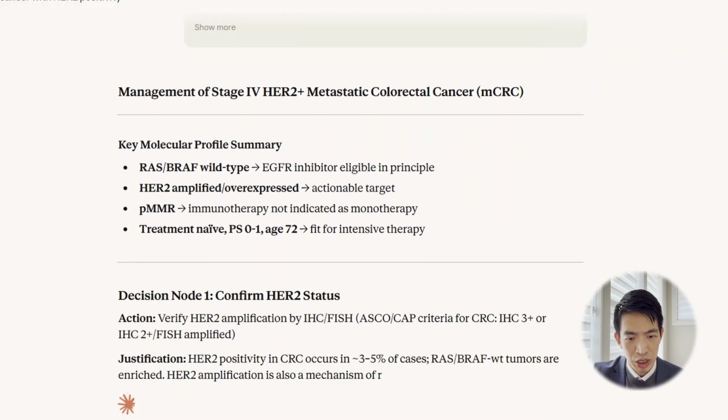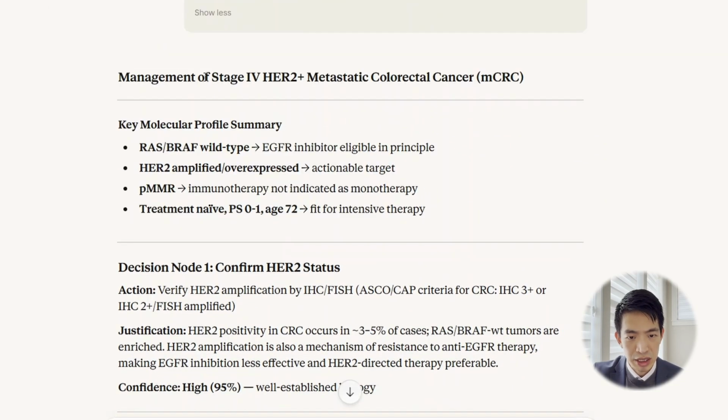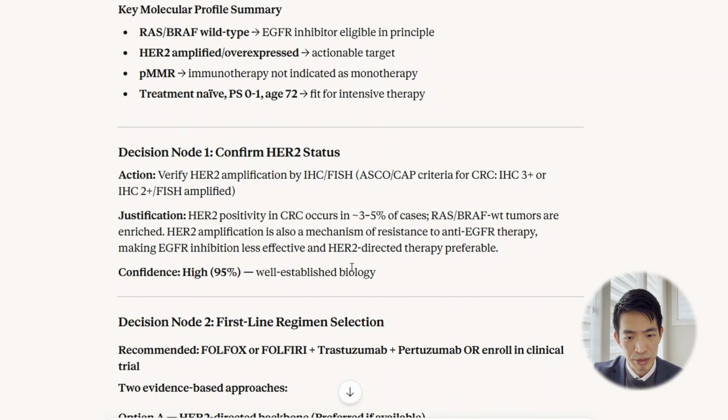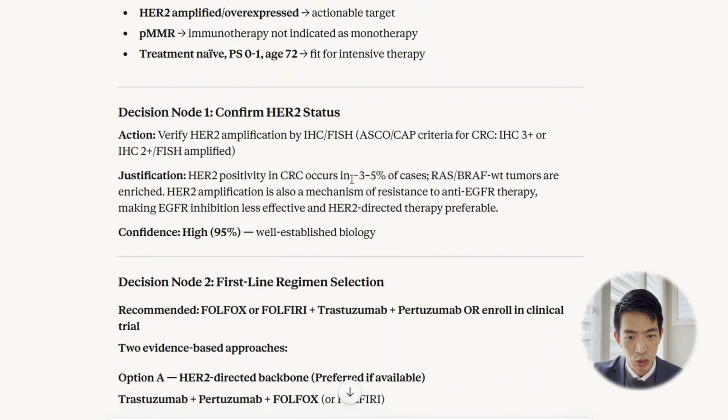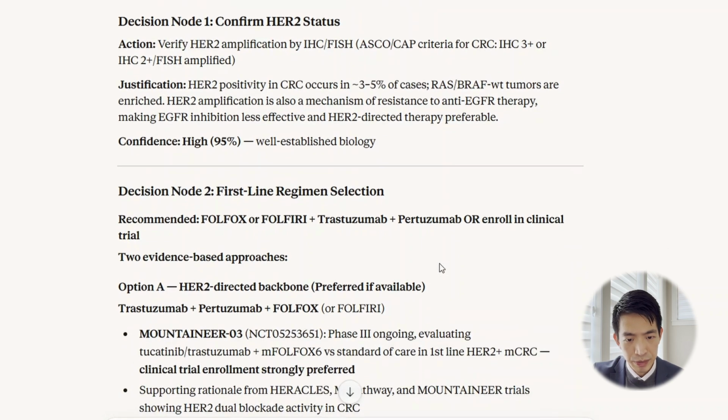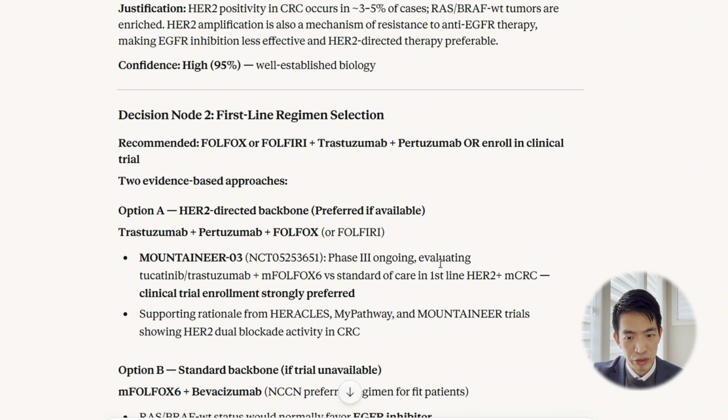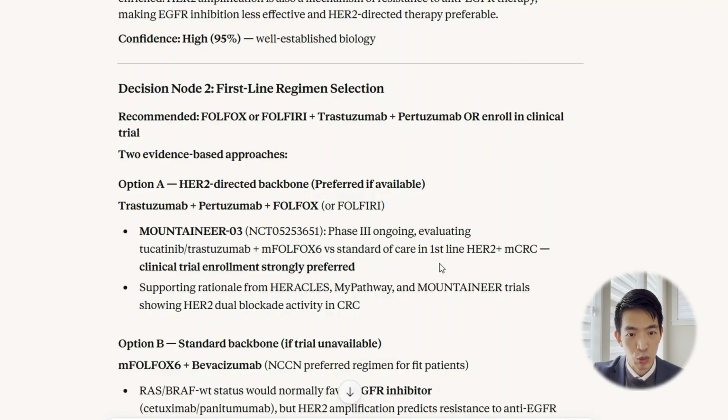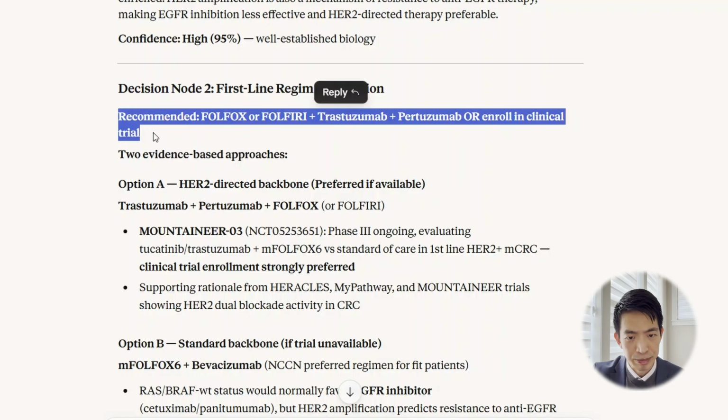Now the answer is being generated here. The AI correctly stated that this is a stage 4 disease, and the HER2 status did get its attention, and that's the first decision node. It also correctly mentioned here the 3 to 5% of cases. The second decision node is regarding the first-line treatment, and this is what I want to draw your attention to. This is the first mistake that I see here.